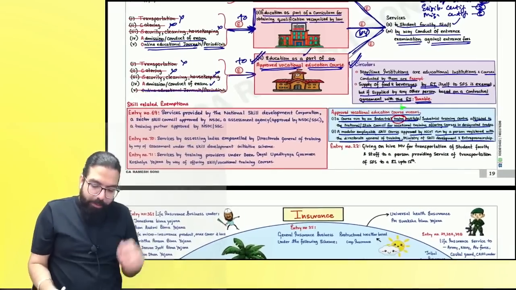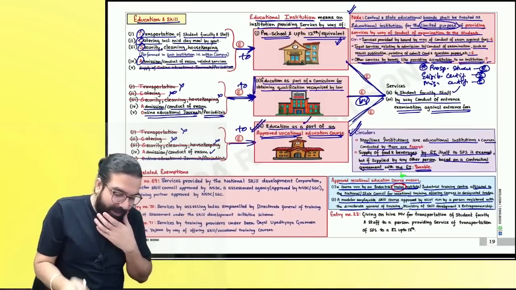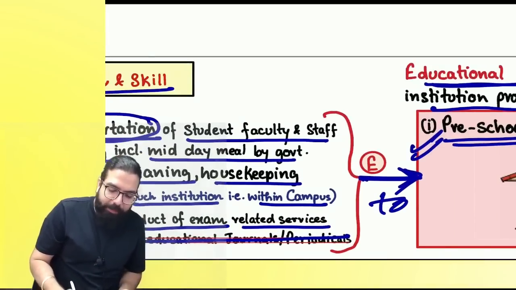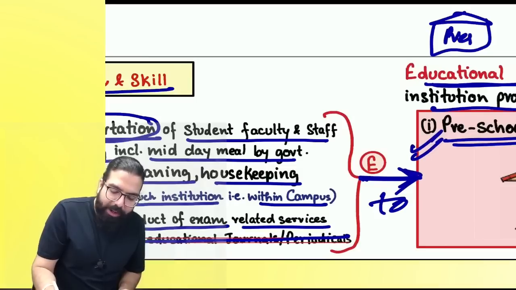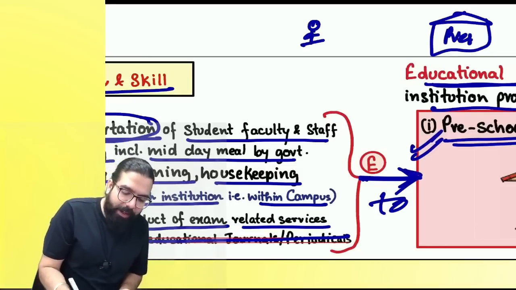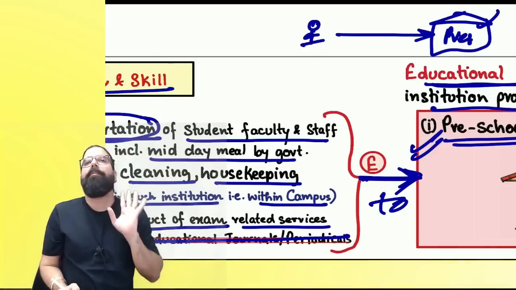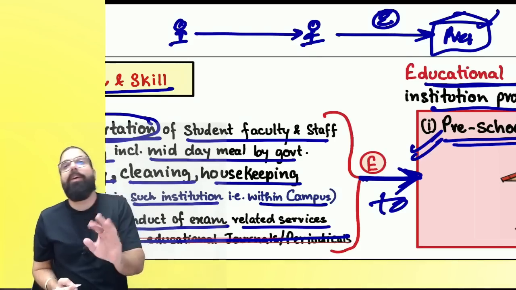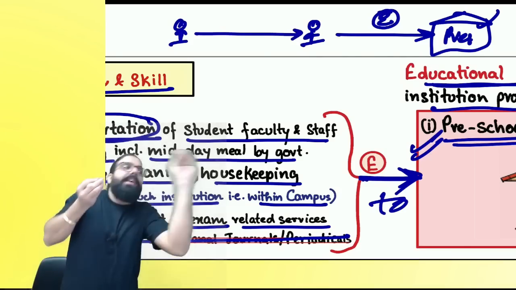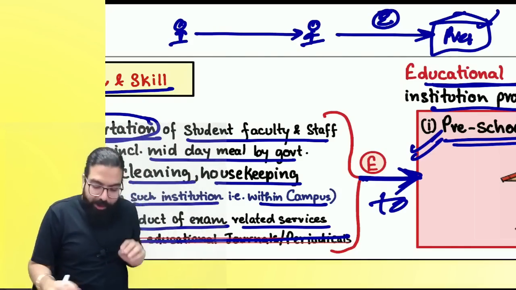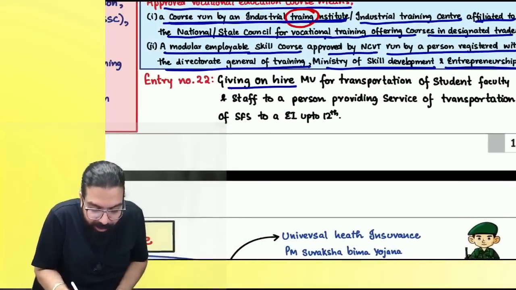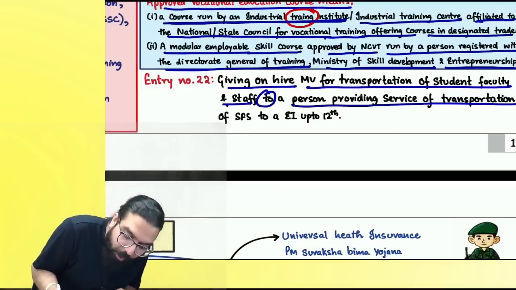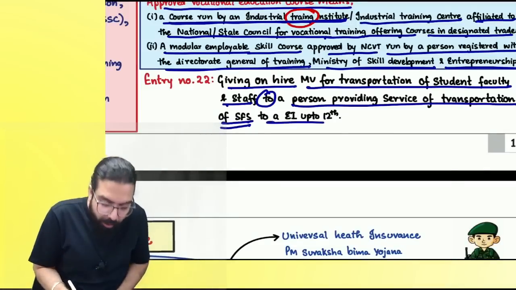Everyone over here now, listen to me very carefully. One small point I want to tell. Transportation services, when provided by one person to a preschool, are always exempt, everyone. Supposing this is a preschool where kids are going, and one person is providing transportation services to the preschool. What will happen? Exempt. Now, if this person takes a car or bus on hire from another person so that he can give transportation service, the taking of that bus on hire will also be exempted. That is what is being told over here: giving on hire a motor vehicle for transportation of students, faculty and staff, to a person who is providing transportation of students, faculty and staff to an educational institution.